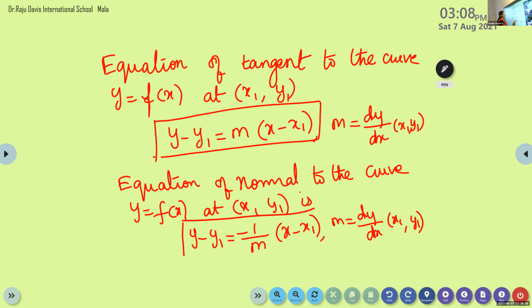So the equation of the tangent is y minus y1 is equal to m into x minus x1, and the equation of the normal is y minus y1 is equal to minus 1 by m into x minus x1.